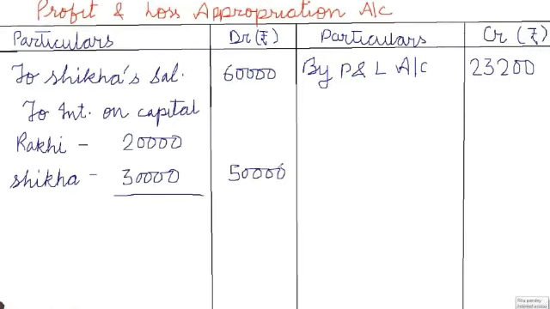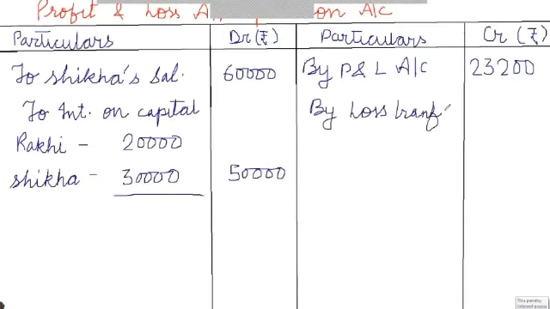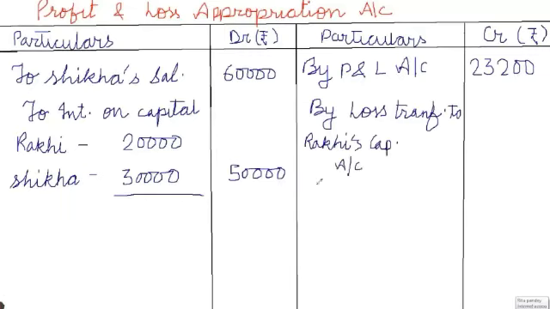Clearly we see the total of the debit side is more than the total of the credit side. So there is a loss which is to be transferred to the partners' capital accounts, that is Rakhi and Shikha. So you have to write on the credit side by loss transferred to Rakhi's capital account and Shikha's capital account.